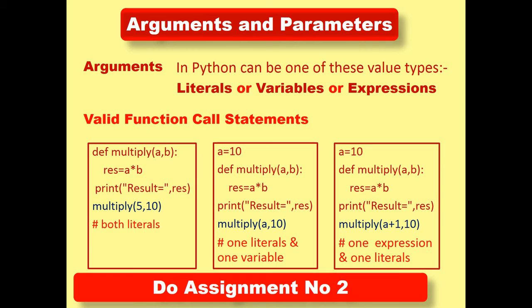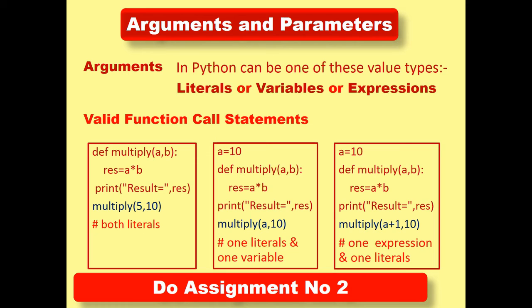Next, my dear students, here it is multiply a comma 10, where the first is a variable. Here a is a variable and 10 is a literal. It means the value of a, which is 10, is stored in variable a, whereas the value 10 is stored in variable b.